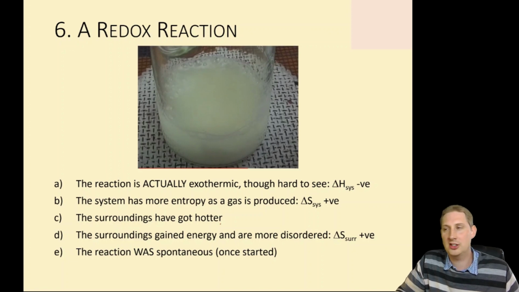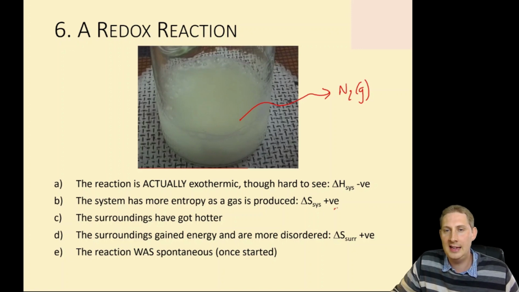A redox reaction here between sodium nitrite and ammonium chloride. And this actually releases nitrogen gas. So we can see that the gas being produced means the entropy change of the system of the chemicals themselves is positive.